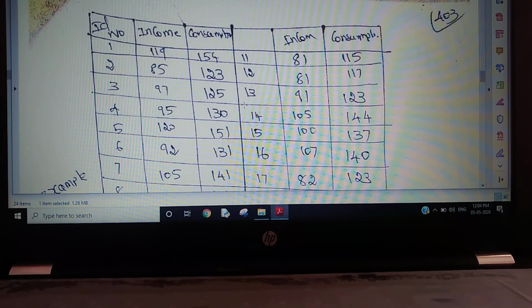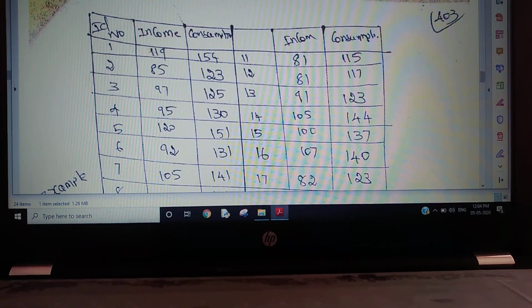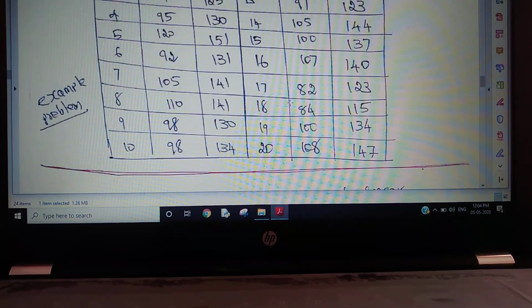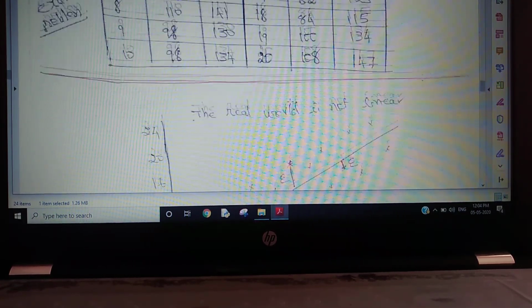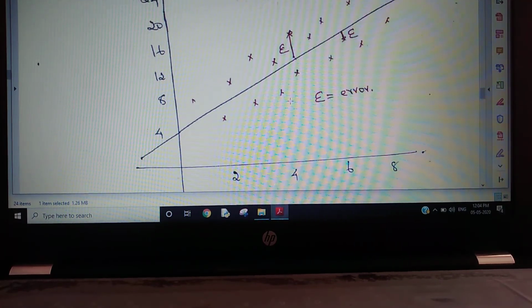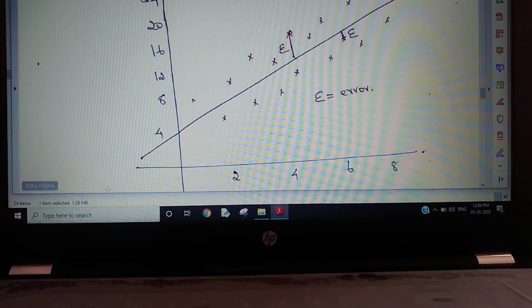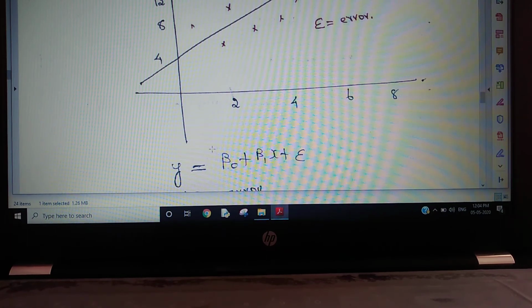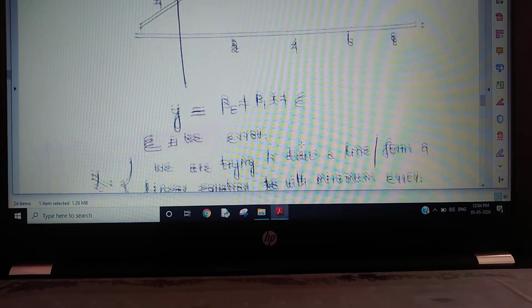Okay, let's see one example problem. Here we have income and consumption. Income is 190, consumption spending is 154. Like that there are 20 different observations. These are all the 20 different data points, shown in red. From that data set, that is income and expenditure, a line is drawn. That is y is equal to b0 plus b1x plus error.